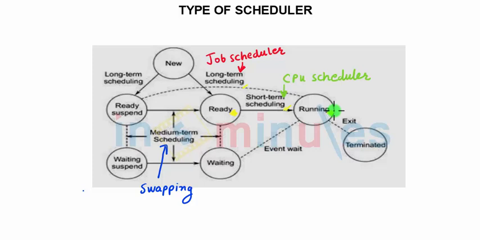Then in between the long term and the short term, there is the mid-term. The logic behind mid-term scheduling is disk swapping or process swapping. Why? Because as you can carefully see, it deals with the phenomena of waiting suspended and ready suspended.